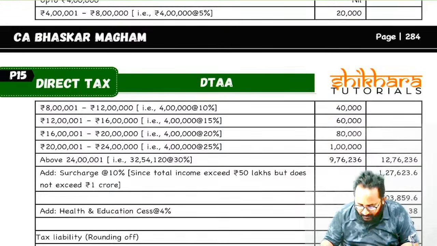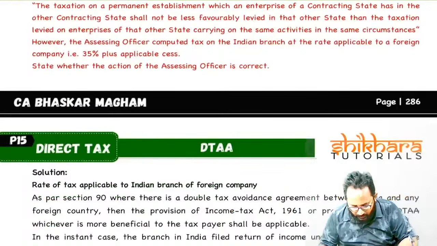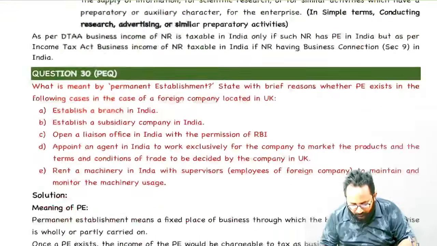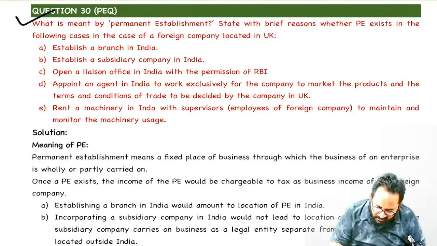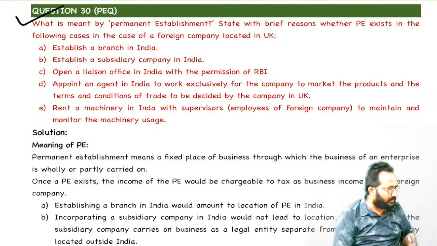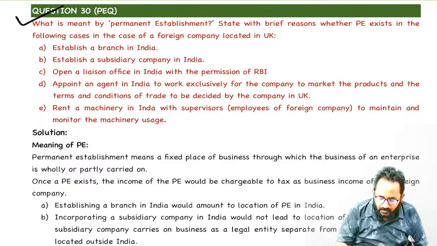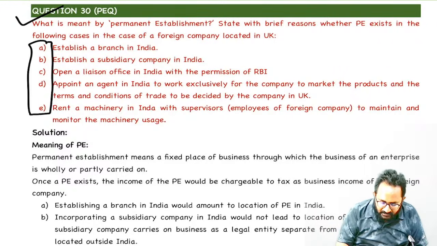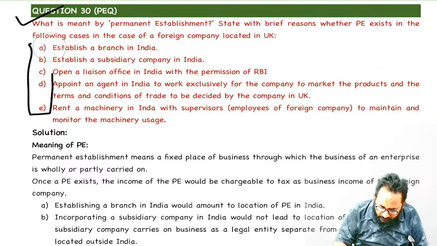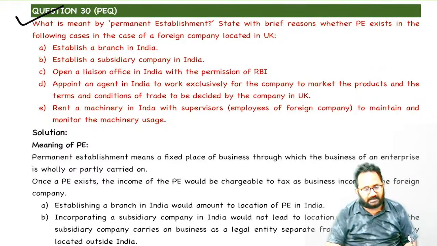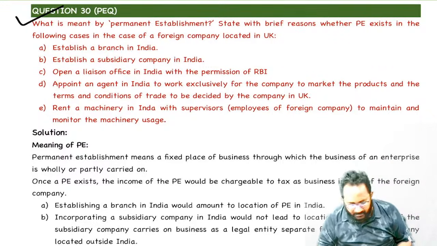Now in your free time, one question is there related to PE. Definitely you have to refer that question. Question number 30. Yes, it is a past exam question. They are asking a few questions and whether these are PE or not, you have to decide. Question number 30. Please refer in your free time.